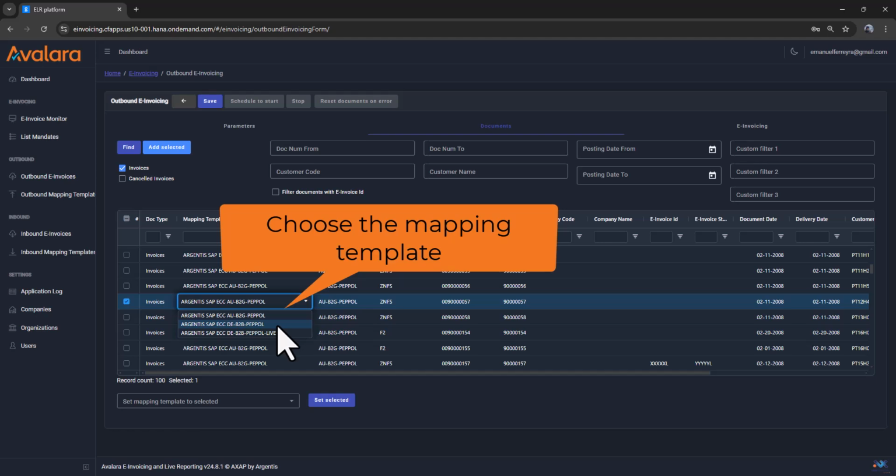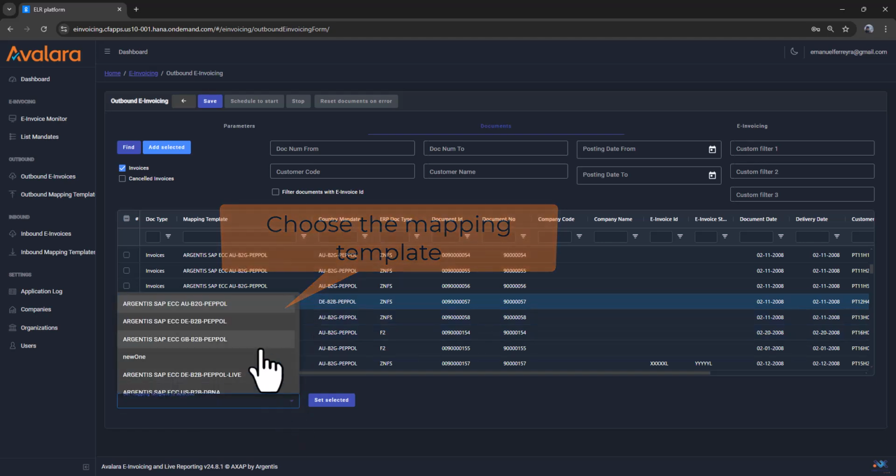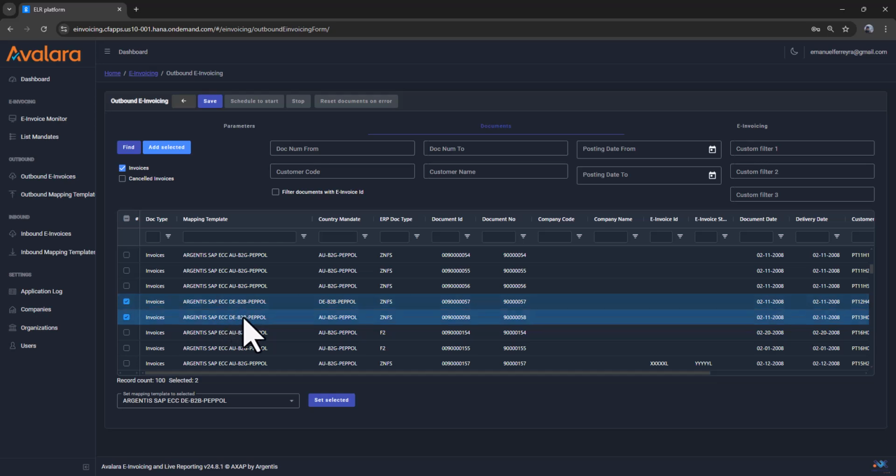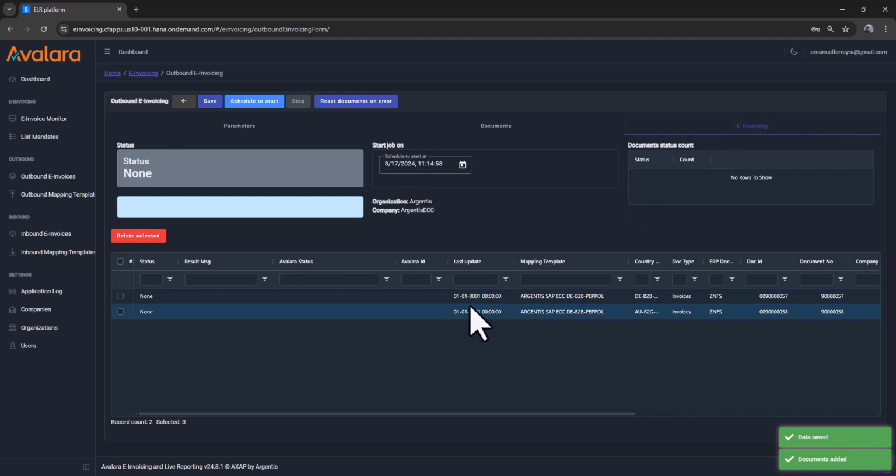You can combine different mapping templates in the same job. There is a dedicated feature to assign a mapping template to multiple documents. After selecting, you will add the documents to the job, and will move to the final step. Included documents are listed in the grid below.